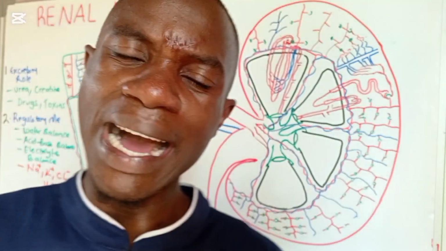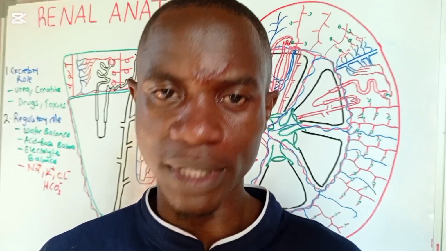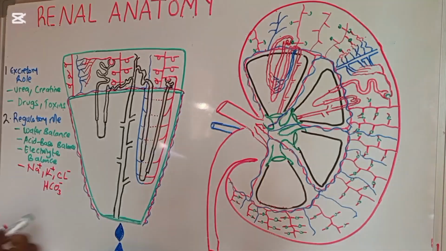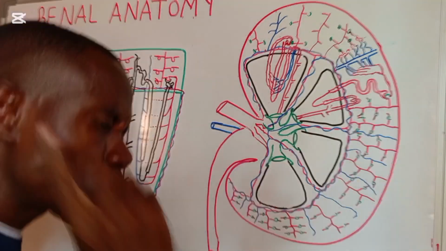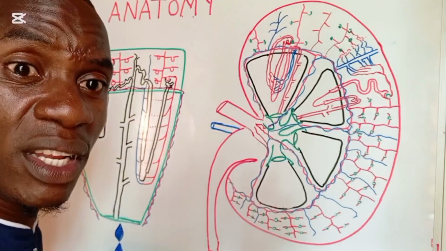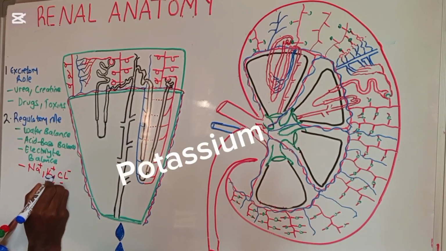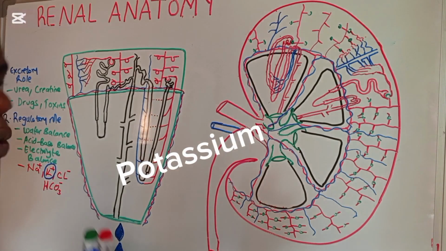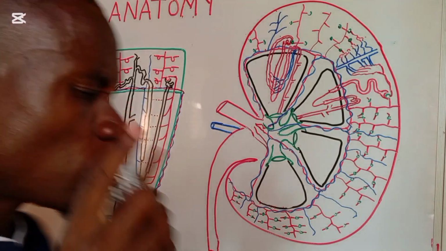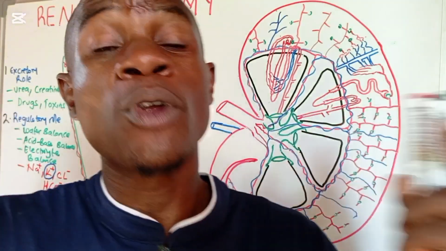But if I can ask, among these electrolytes, which one do you think is very important? The most important among all these electrolytes, that the body depends on so much, and in case of its variation the body is in danger, is this one here. Potassium is very important. If the levels of potassium vary extensively, problems will set in.